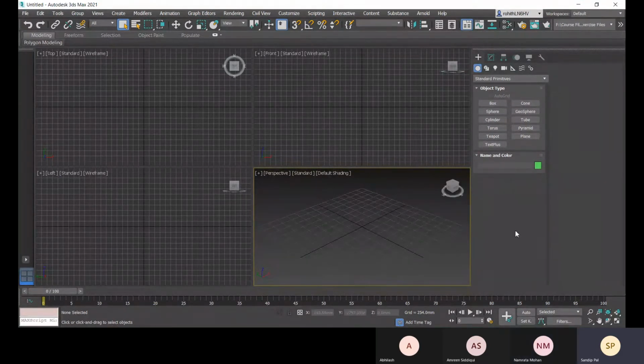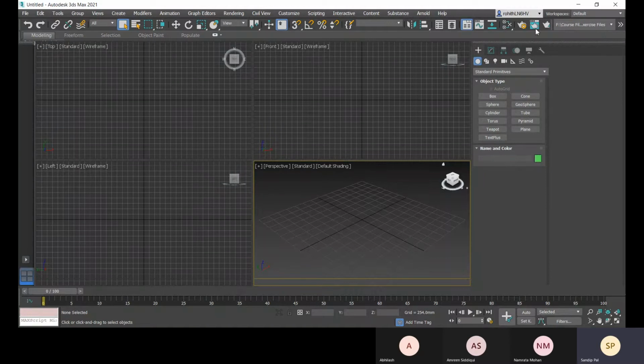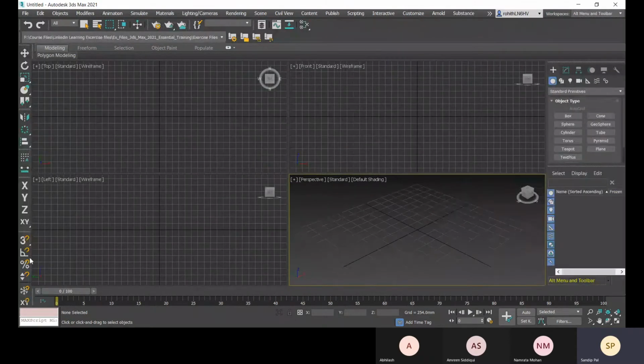All right, so after opening your 3ds Max software, what should you do first? First, you should set your workspace. The workspace will allow you to have the right tools and the right layout for your projects, right? Here you can see that when you choose this one, you get these kinds of tools. This is the toolbar. The main toolbar is present over here, and the scene explorer is present over here. So the layout is changed right now.